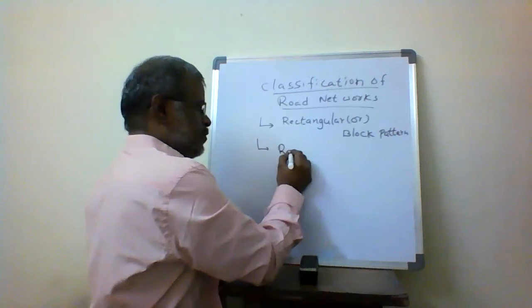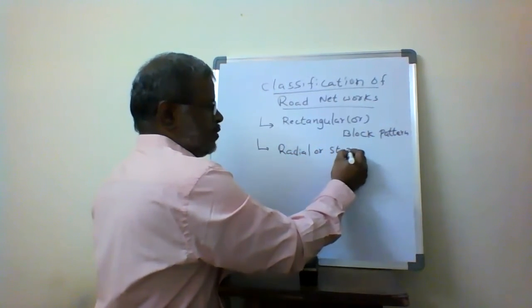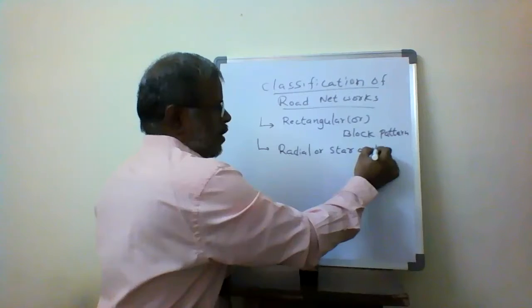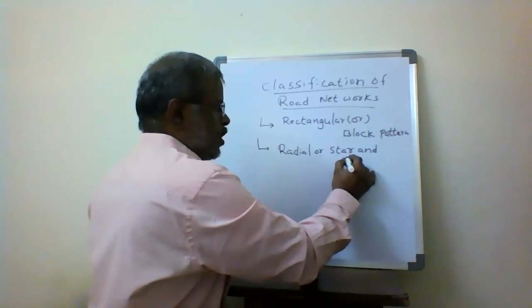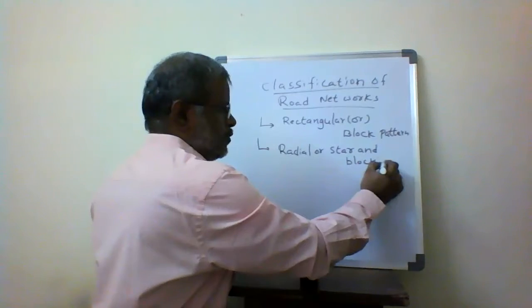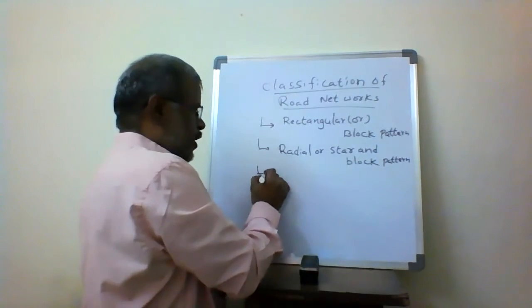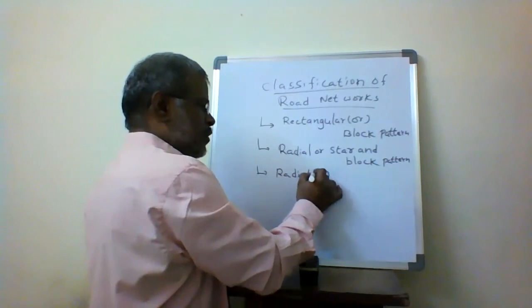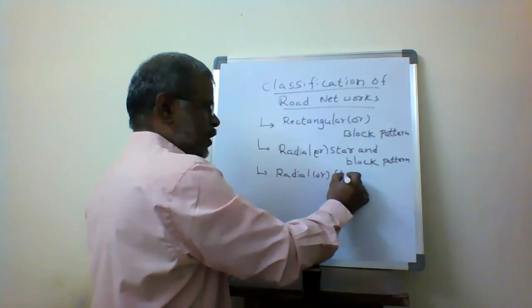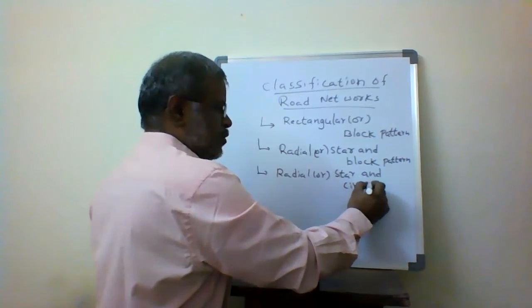Then the radial or star and block pattern. Then the radial or star and circular pattern.